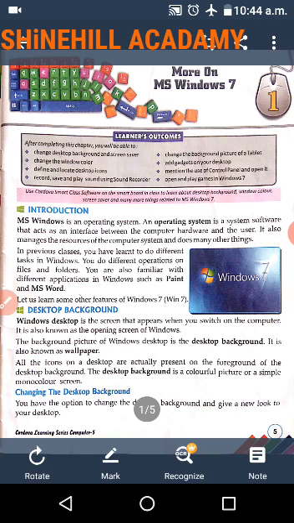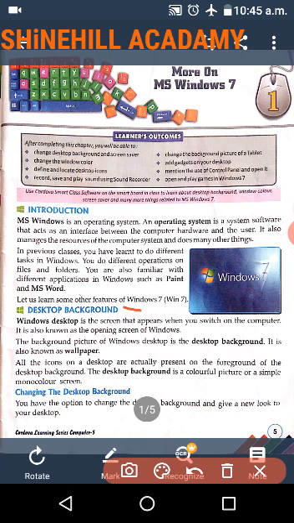Desktop background. Windows Desktop is the screen that appears when you switch on the computer. It is also known as the opening screen of Windows. The background picture of the Windows desktop is the desktop background. It is also known as wallpaper.